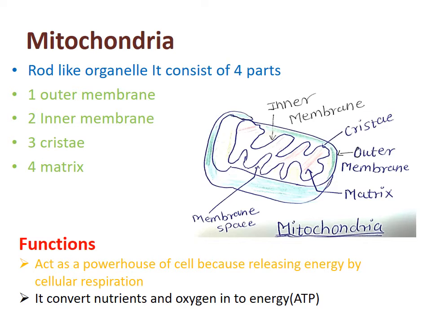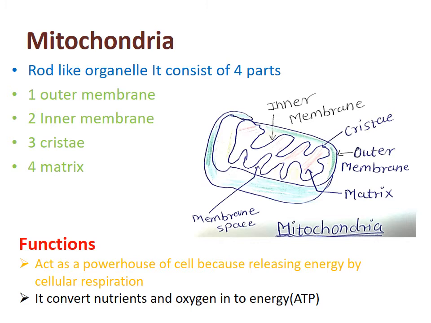Mitochondria also plays a very important role inside the cell. Mitochondria is known as the powerhouse of the cell because it provides energy to the cell. For performing different functions inside the body, the cell requires energy.